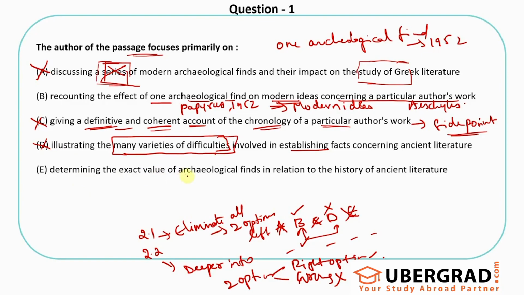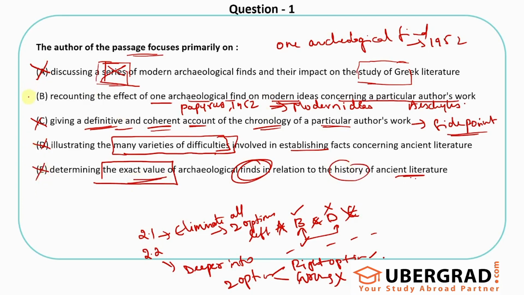Determining the exact value of the archaeological finds in relation to the exact value. He did not focus on saying that this is this much valuable, not in terms of money alone, but in terms of intellectual value as well. He did not focus on that. Yes, the archaeological finds have impact in the study of the ancient literature, not just history, but still exact value seems to be a wrong word for me.